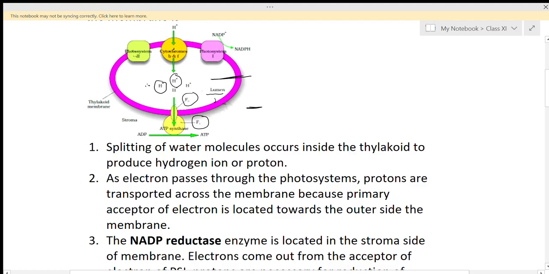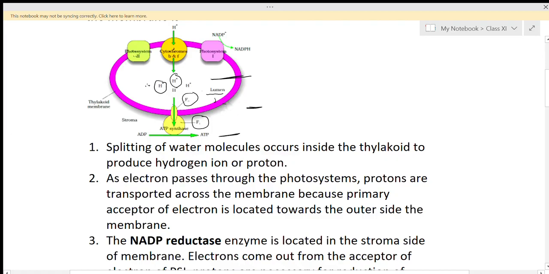The tail part is inserted in the membrane of the thylakoid and the head part is present in the stroma of the chloroplast. So protons are transferred to the stroma region with the help of ATP synthase.